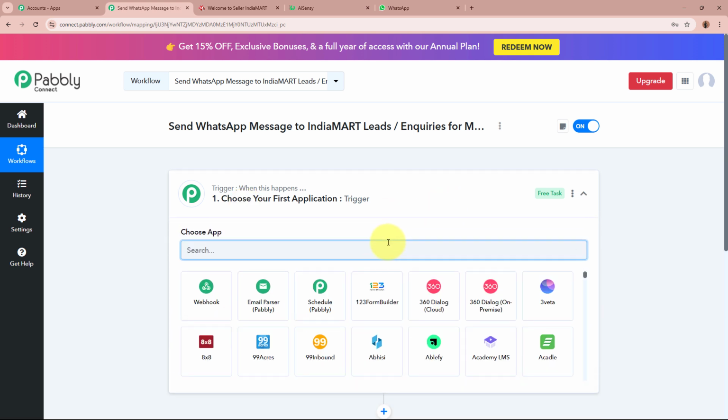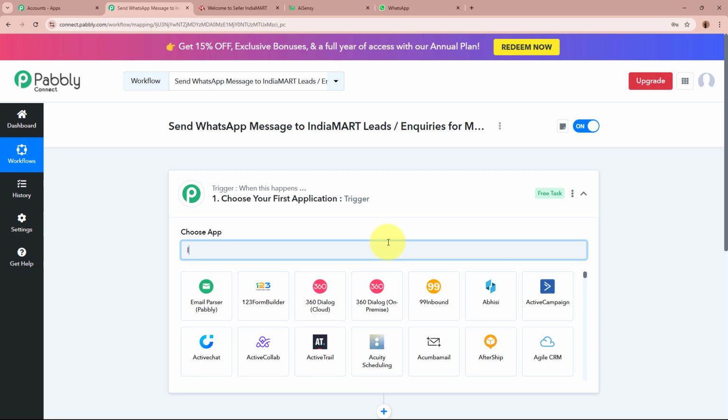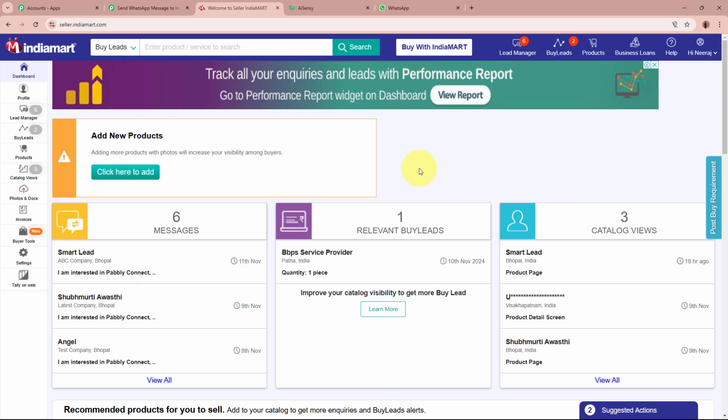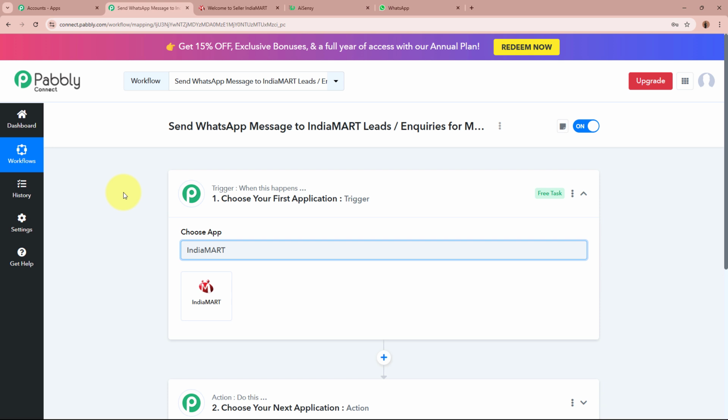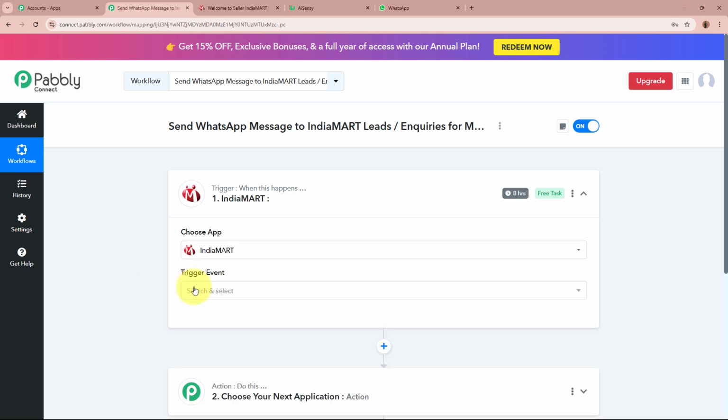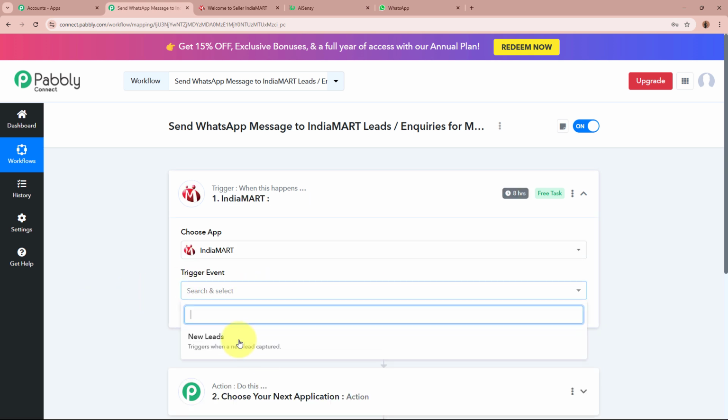We're going to set up our trigger step first. And for the trigger application, I'm going to select IndiaMART, as with the help of IndiaMART, I'm receiving a lot of leads and inquiries for my business. Here what I want is that as soon as a new lead is generated by potential clients with the help of IndiaMART, automatically and instantly Pabbly Connect should capture the response of that. That is why for the trigger application, I'm going to select IndiaMART. And for the trigger event, I'm going to select new leads.